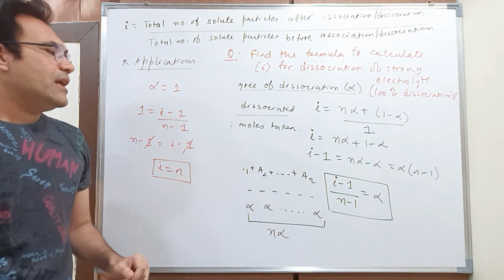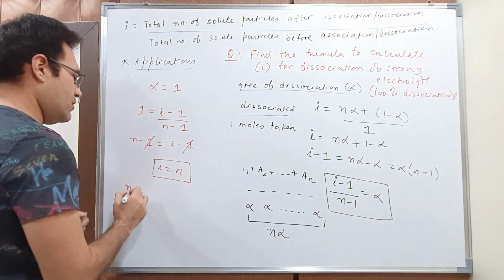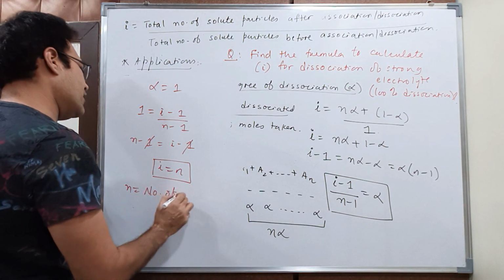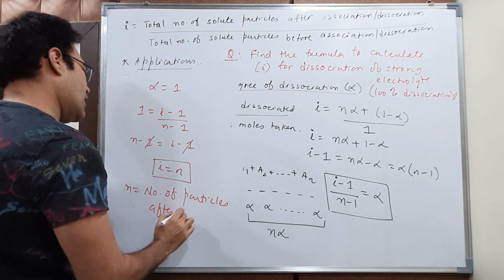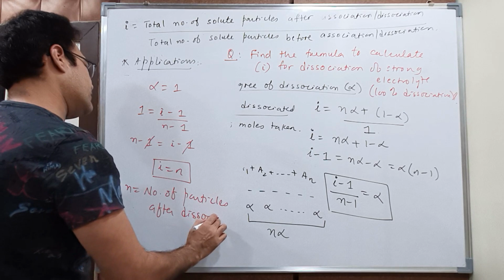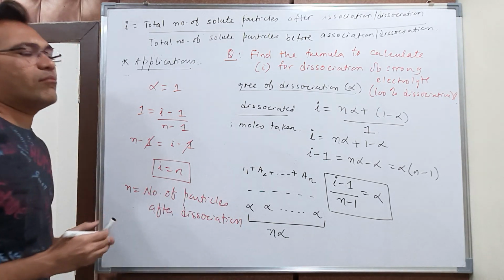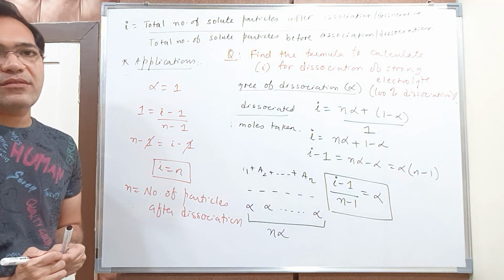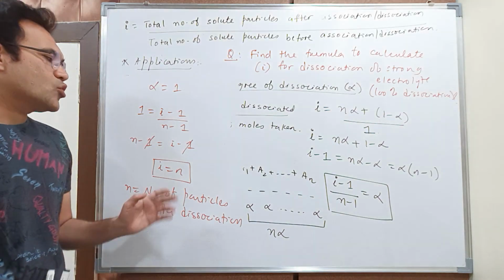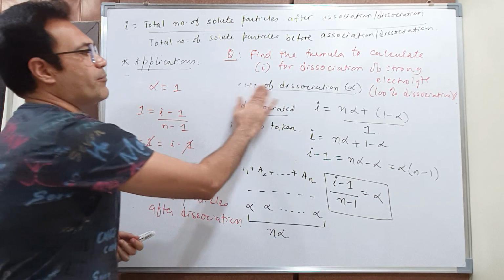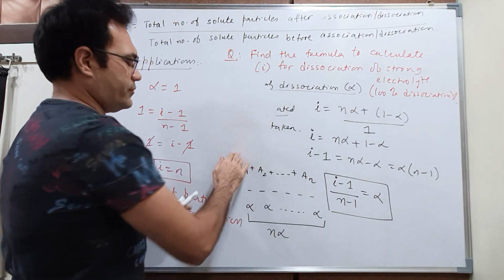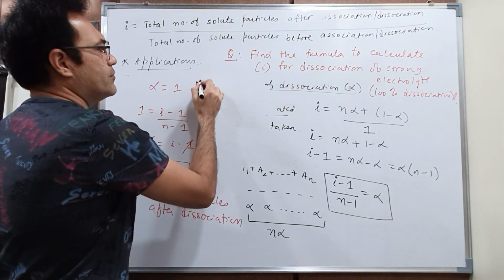And what is your n? n is the number of particles after dissociation, correct? So students, suppose you are given an electrolyte, say for example NaCl.